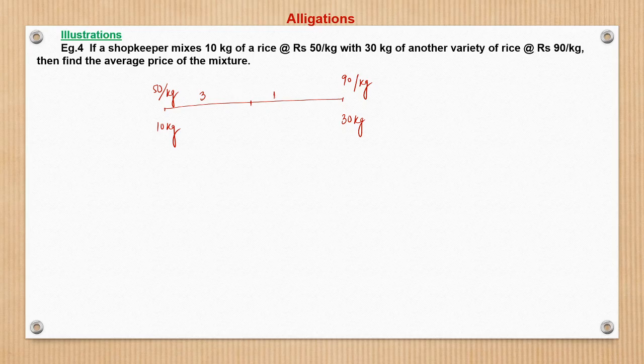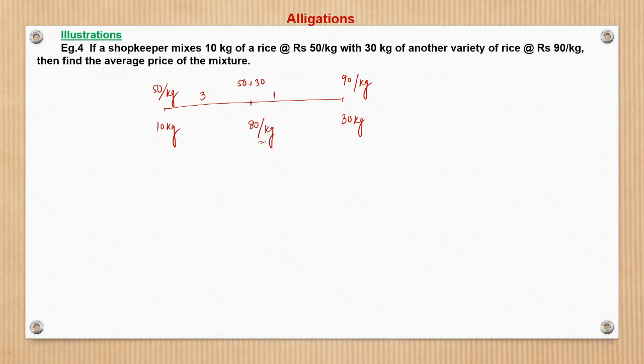3 is to 1. So basically 3 is to 1 means the total length of 4 units represents what? 90 minus 50, 40 per kg. So 4 units represent 40. So 3 units will represent what? 3 by 4 into 40, that is 30. So it becomes 50 plus 30, that is 80. So that is 50 plus 30, which is 80 per kg.